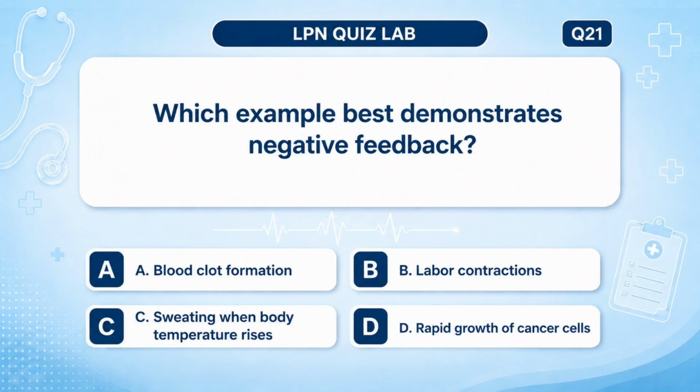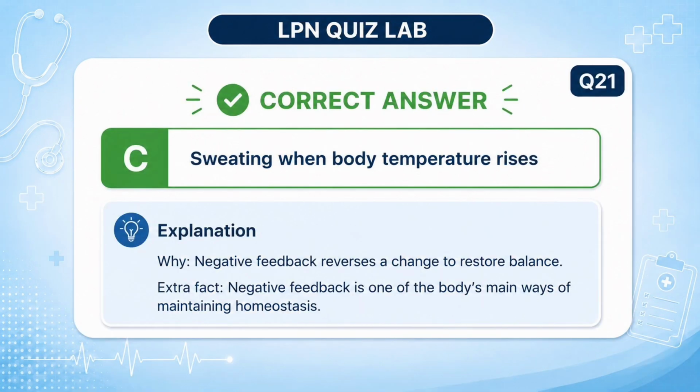Which example best demonstrates negative feedback? A. Blood clot formation, B. Labour contractions, C. Sweating when body temperature rises, D. Rapid growth of cancer cells. Answer: C. Sweating when body temperature rises. Why? Negative feedback reverses a change to restore balance. Nursing fact: fever, blood sugar, blood pressure, and temperature regulation all involve feedback systems.